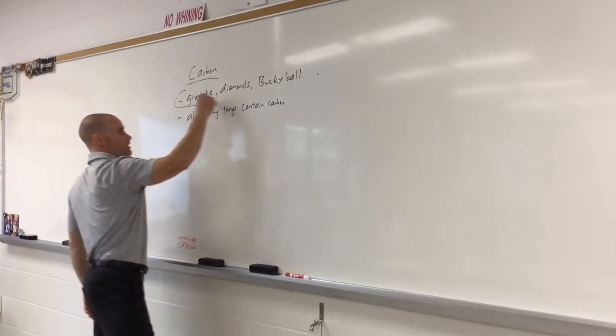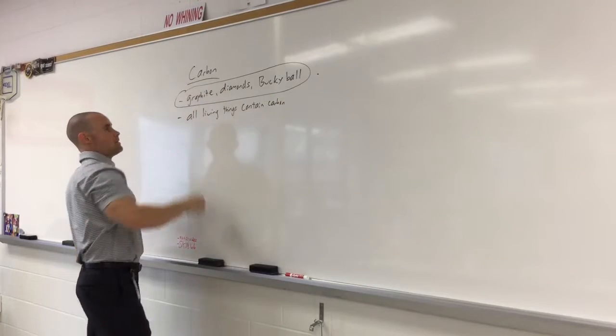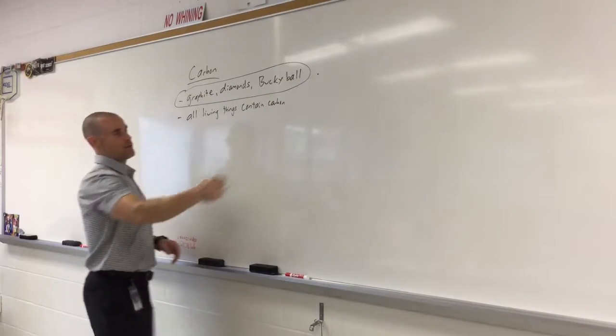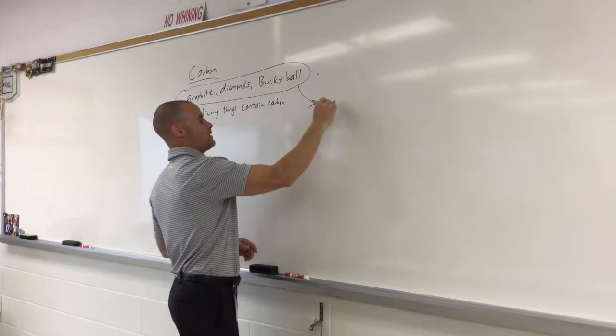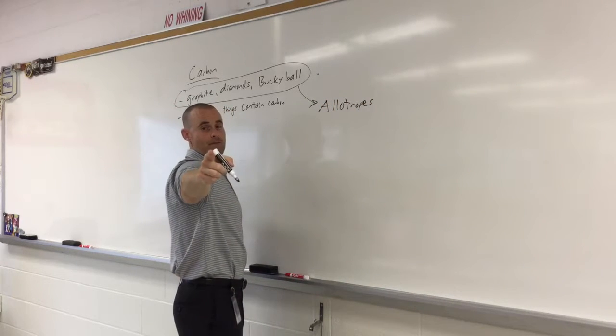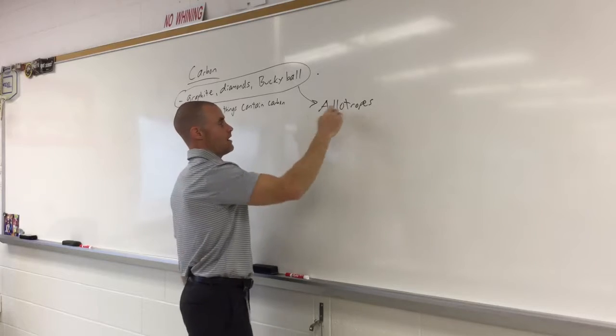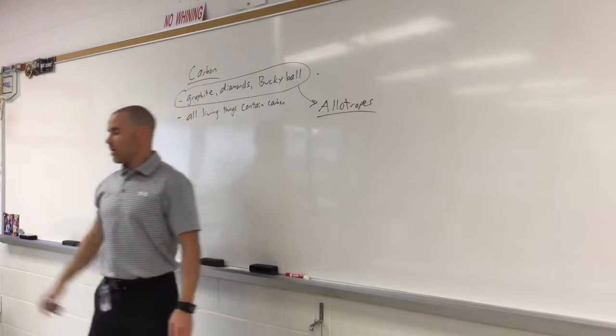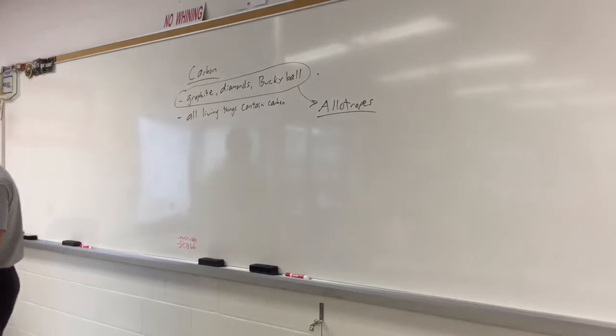These three here, so I'm a little bit out of order, but that's okay, are called allotropes. Carbon has three allotropes.